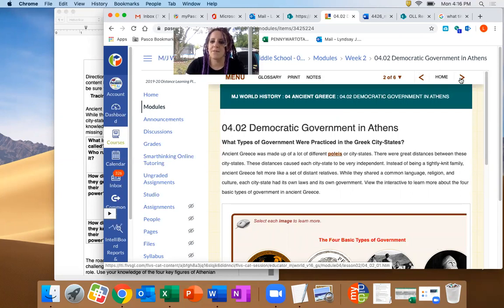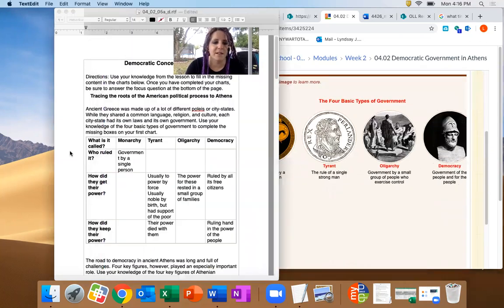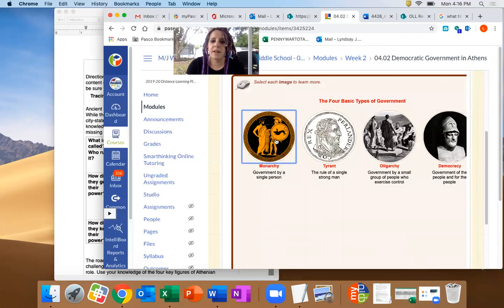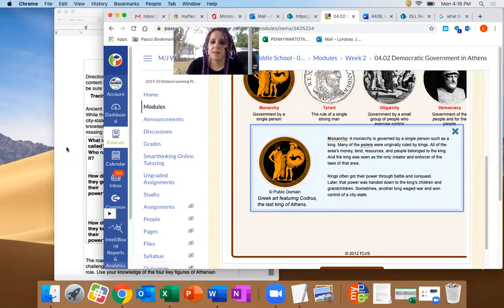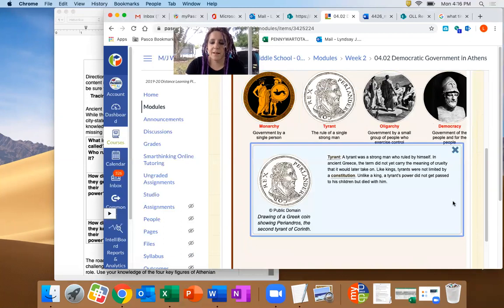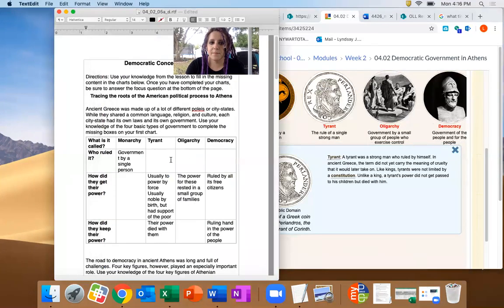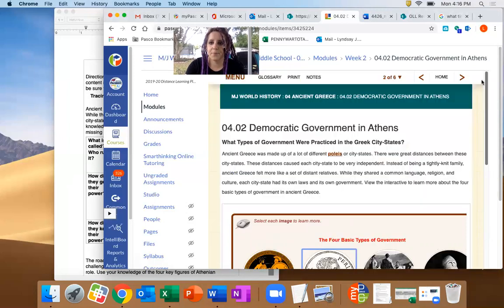View the interactive to learn more about the 4 basic types of government in ancient Greece. Okay, so you see monarchy, tyrant, oligarchy, democracy. So what you're going to do is click on these, and then read this, and use these to fill out the chart. And then you do the same for the other 2.